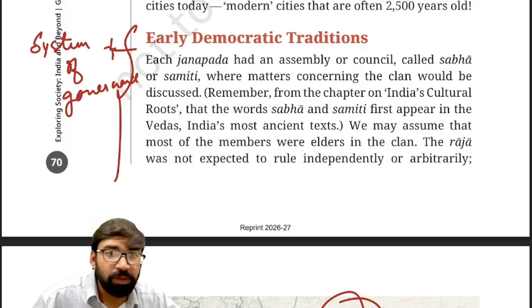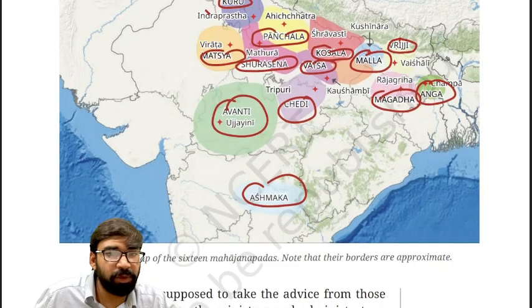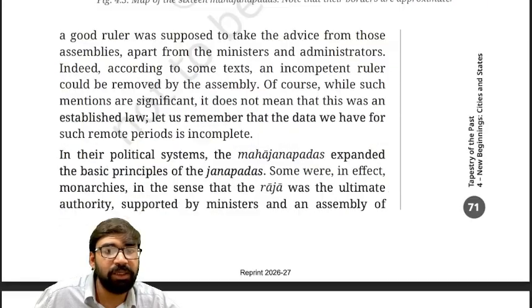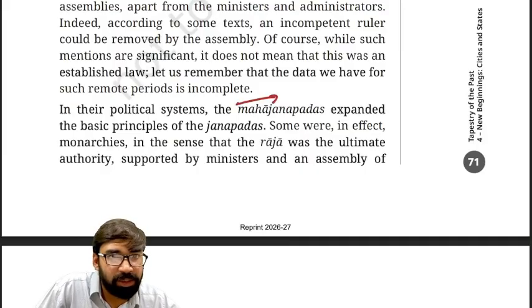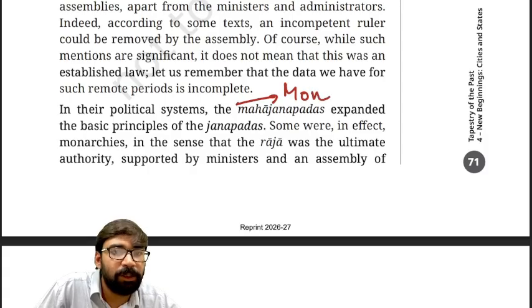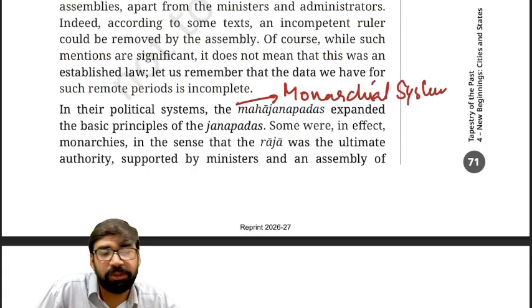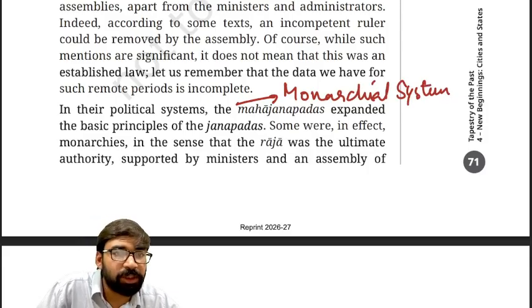Fine. Okay. Now try to understand when Mahajanpads came into the picture. The first important thing you will see is that the monarchy system was established, the most common political system. Monarchical system got established.